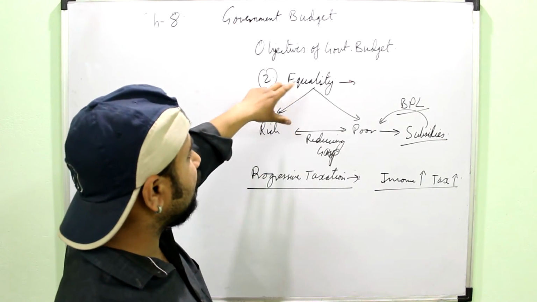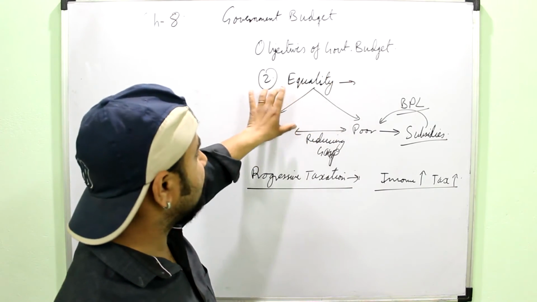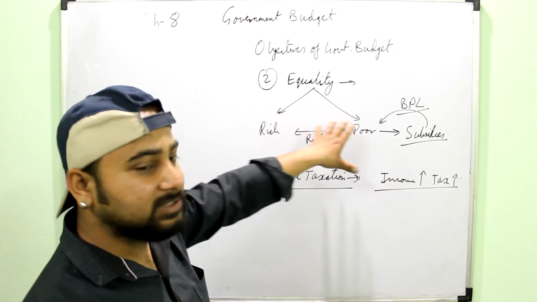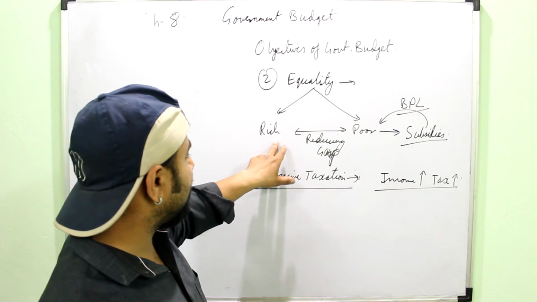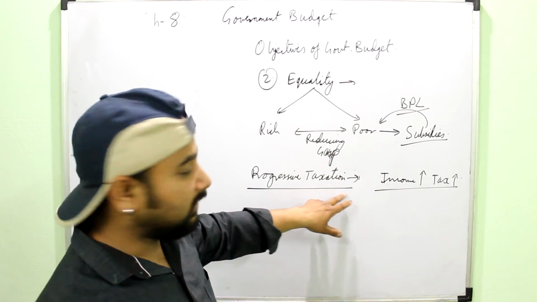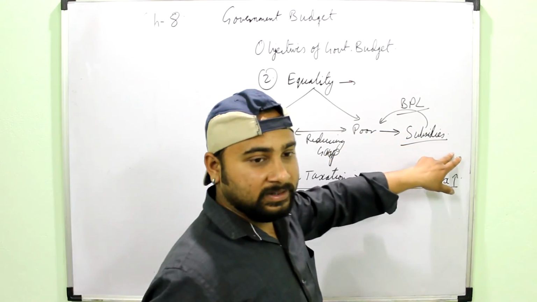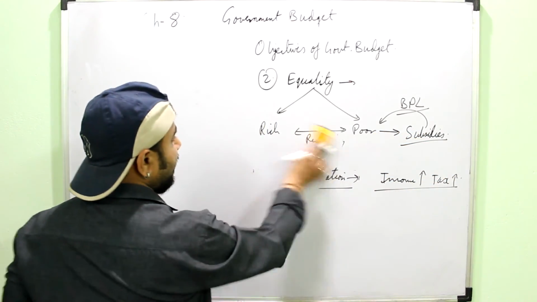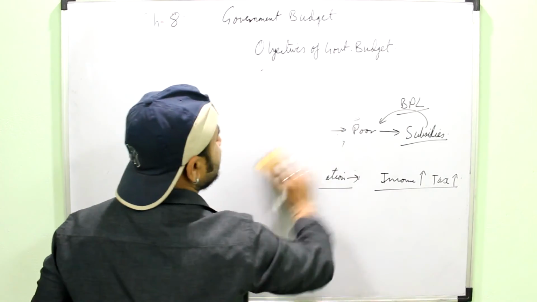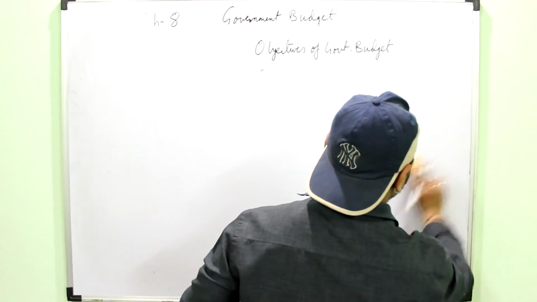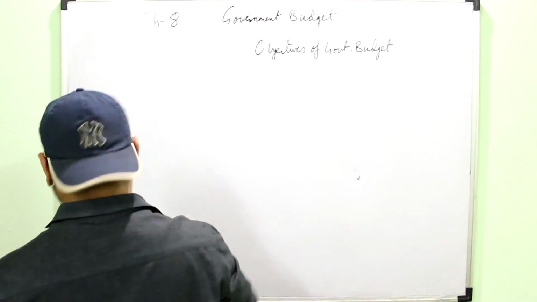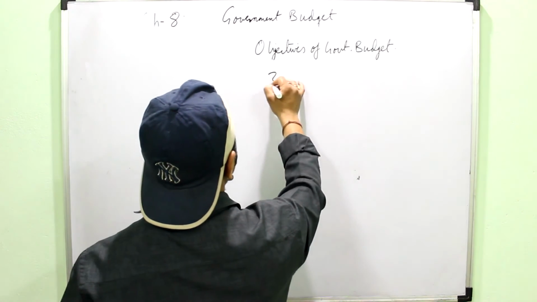When you are explaining it, you will first write the meaning, what it means. It means to reduce the gap between the rich and the poor. And how it is done: the government uses progressive taxation, that is higher tax on the rich and no tax on the poor, and also provides the poor with subsidies. Okay, then the third objective is stability.